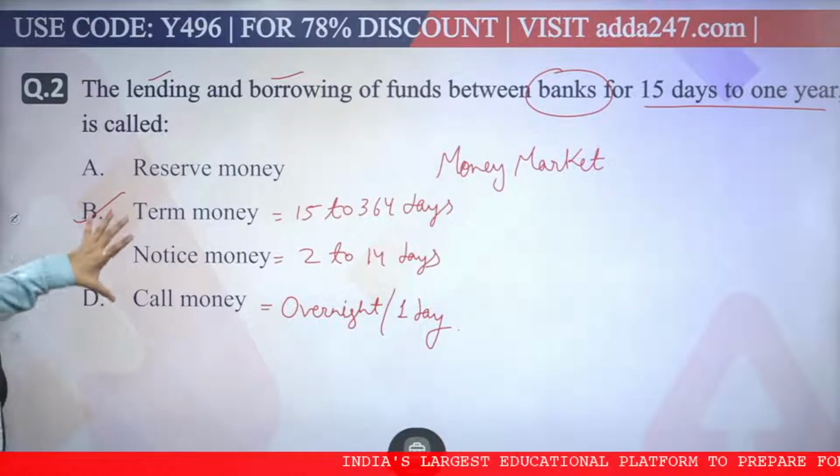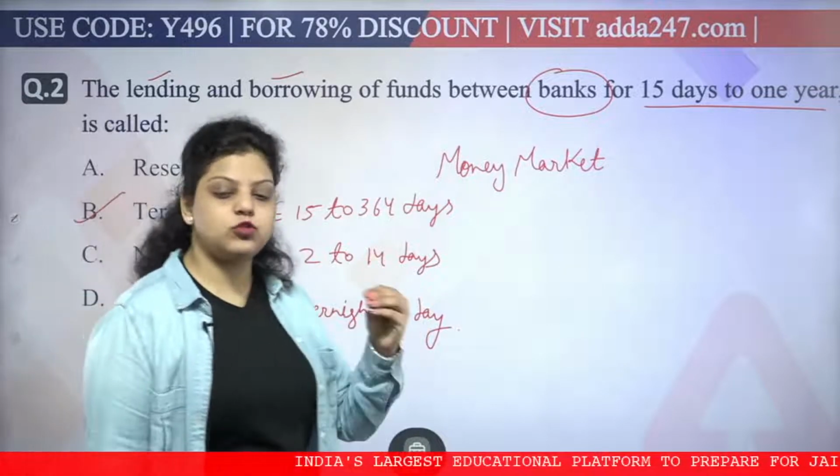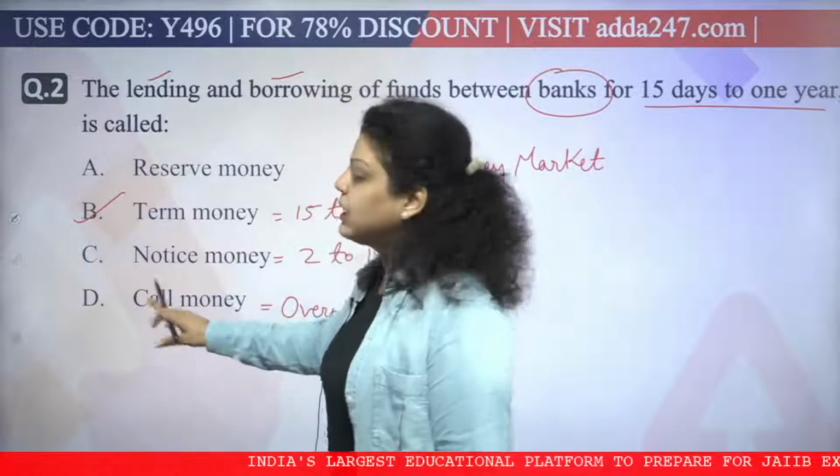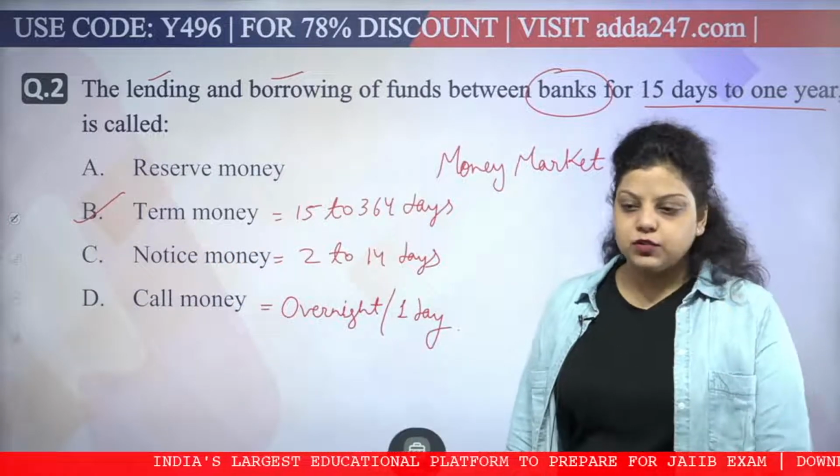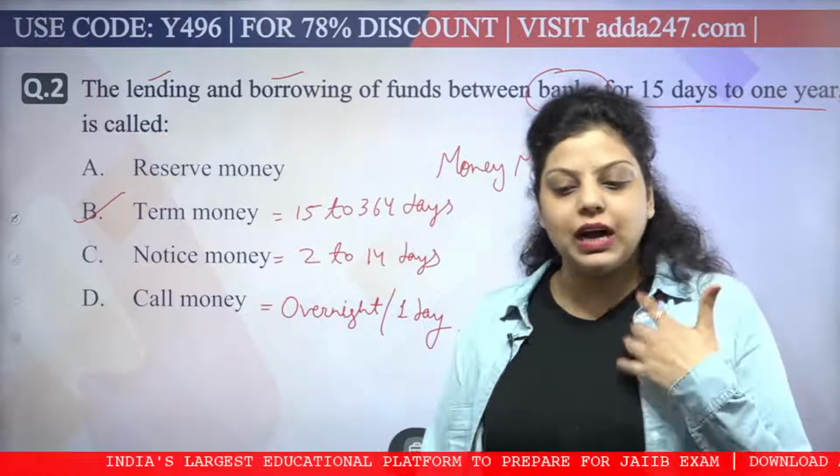Achha, apart from these three, what are the different money market instruments? Call money, notice money and term money are part of the money market instruments. Apart from these, how many other instruments are there?